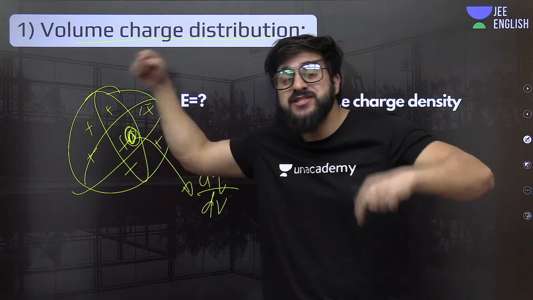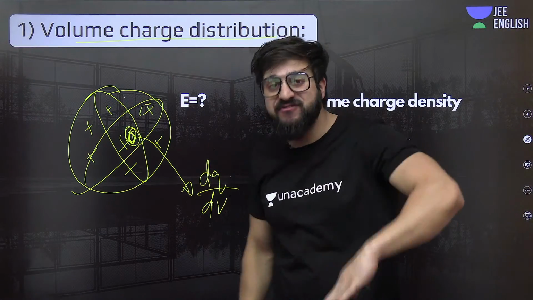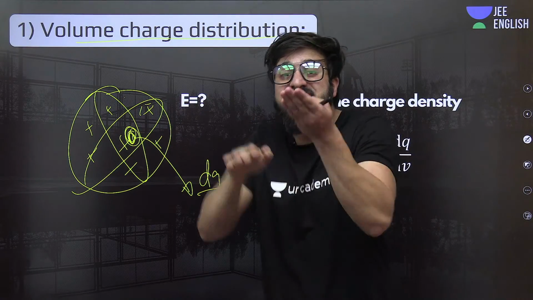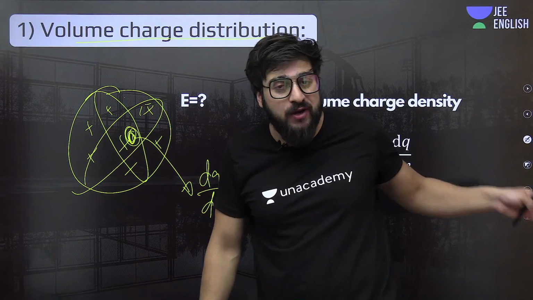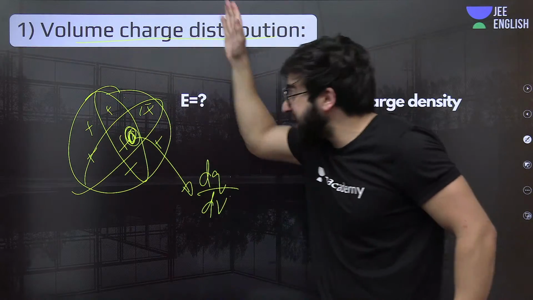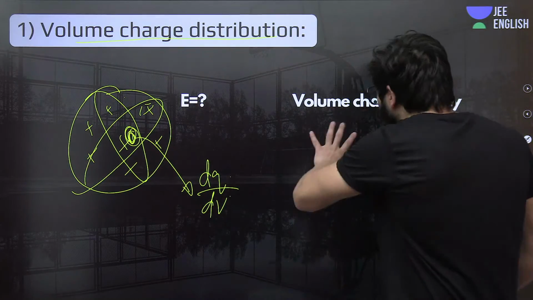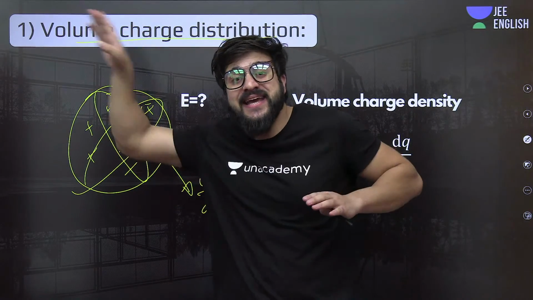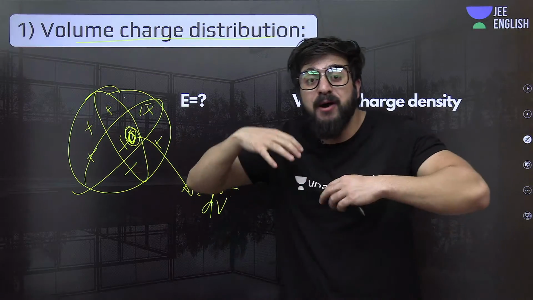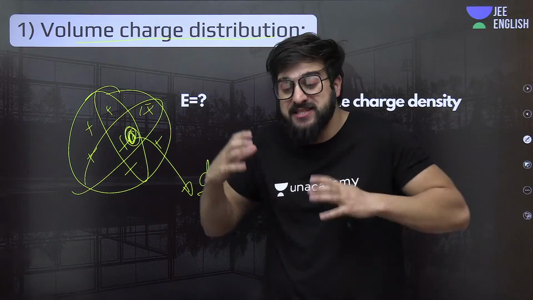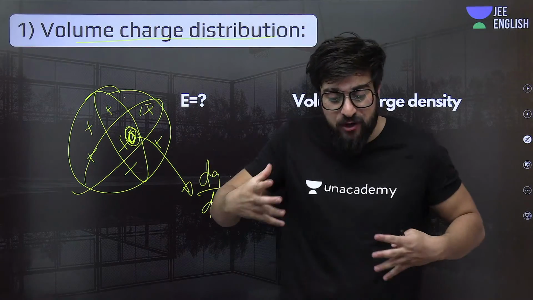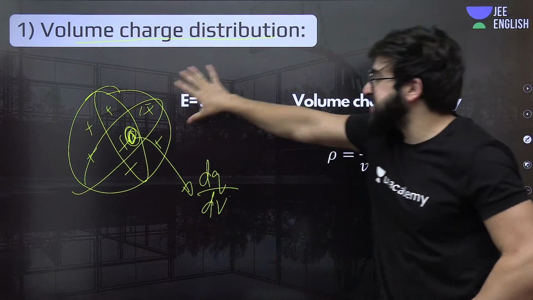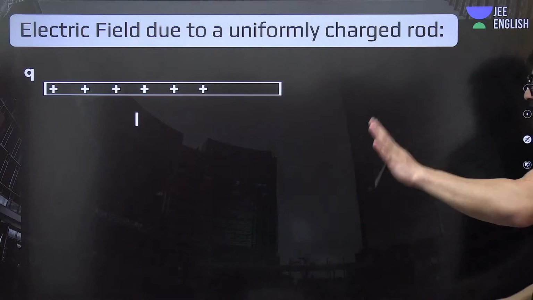Why do we study this? You will get to know about this after some time. When we integrate, we cannot integrate with different numbers of variables, which I'll talk about after some time. So over there, these are the things which will help us. So what is this all about? This is telling us how much the charge density is. Like in the case of mass, we were talking about the mass density. This is having more mass, so it is denser at that point. So this is exactly a similar concept.